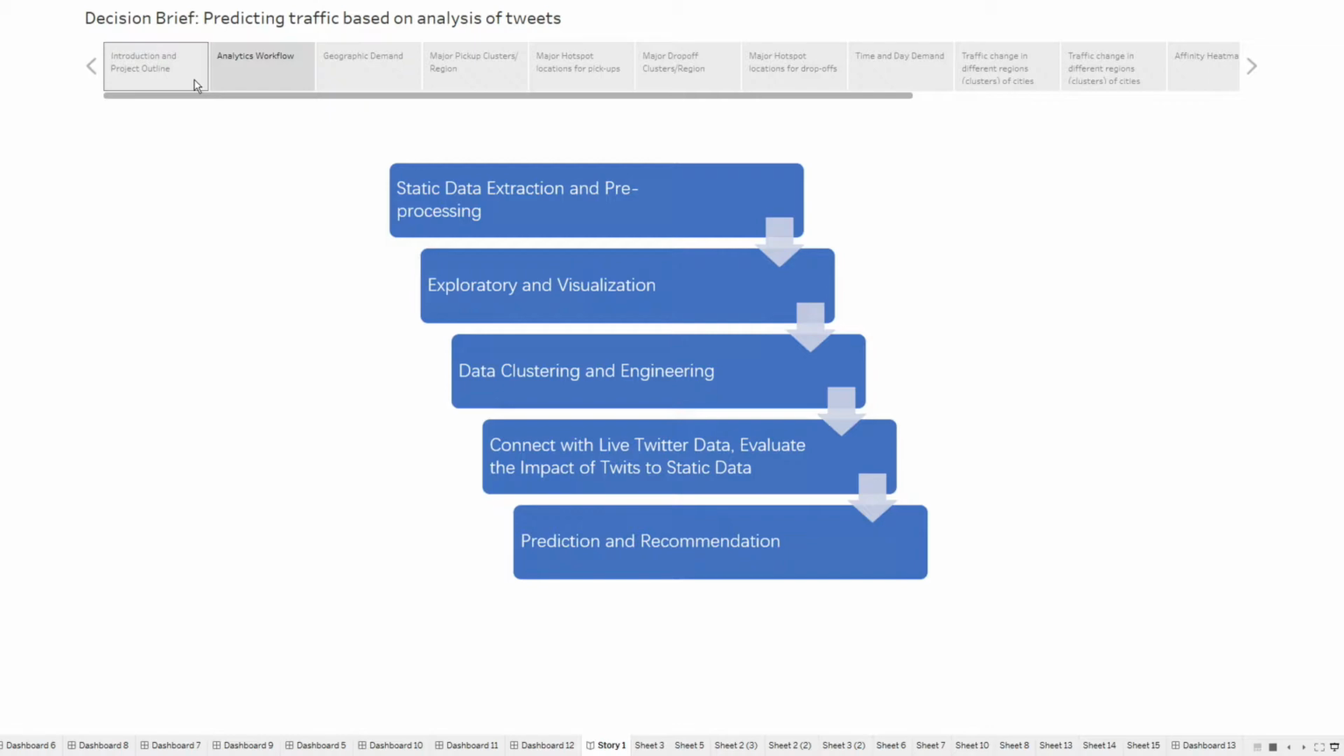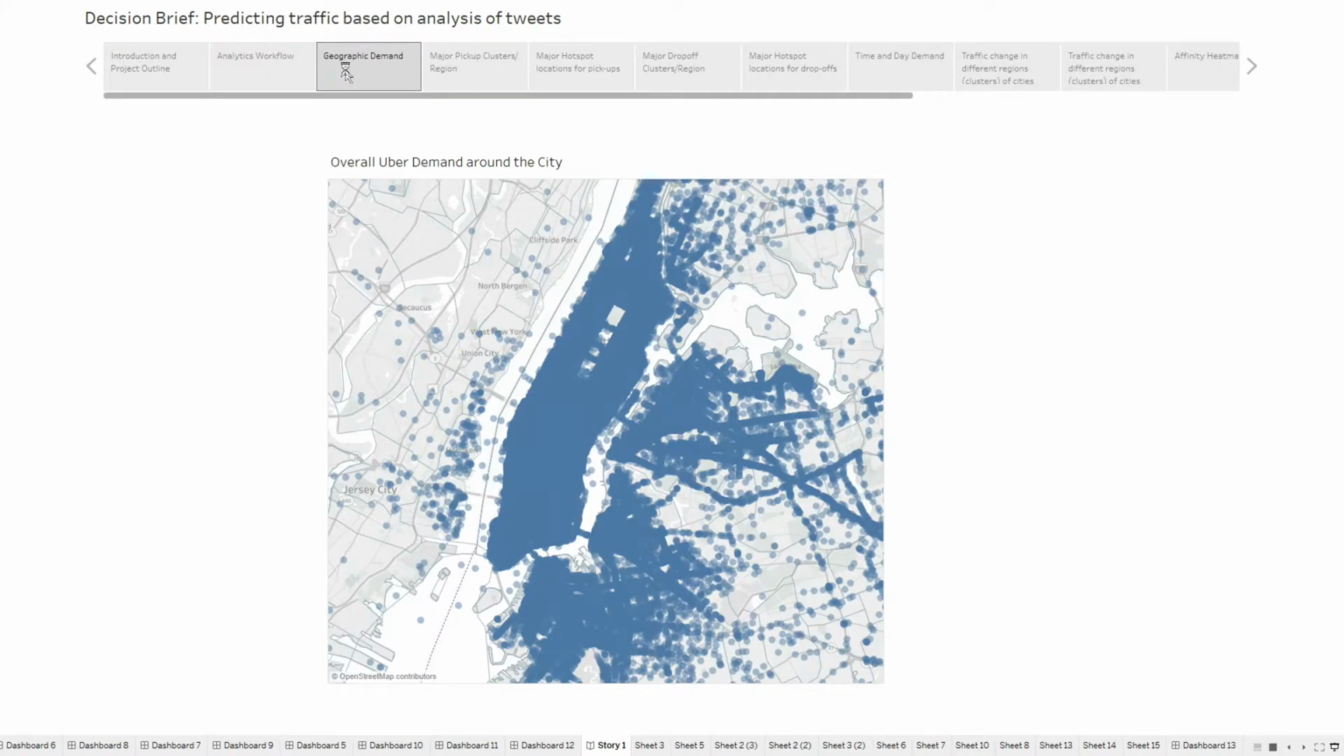So our geographic demand runs something along these lines. It's pretty standard, and it's distributed all over the Bronx and Manhattan. Since Manhattan is known for its offices and high rises, and the Bronx is known for its residential areas, it is expected that people are moving a lot from their homes to the offices, and it is expected to show a lot of increase in the traffic in those regions.